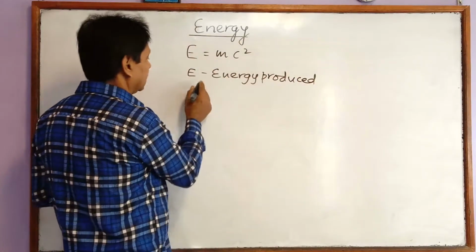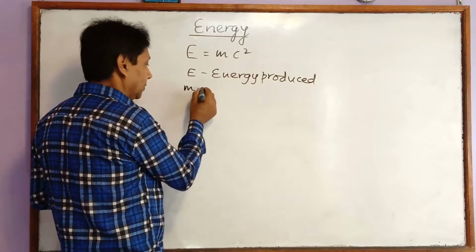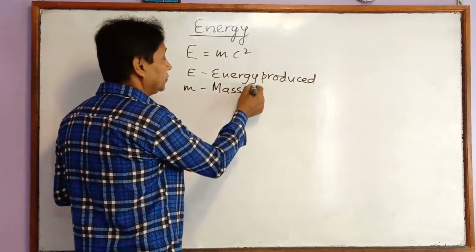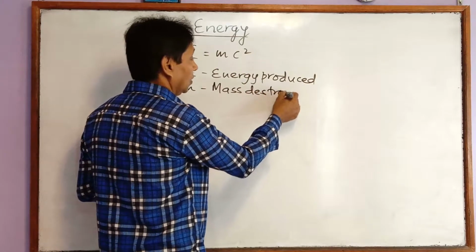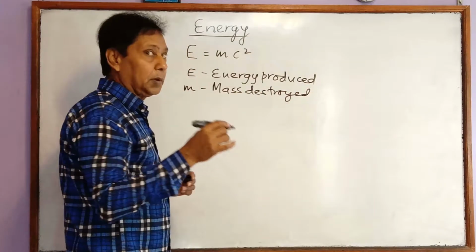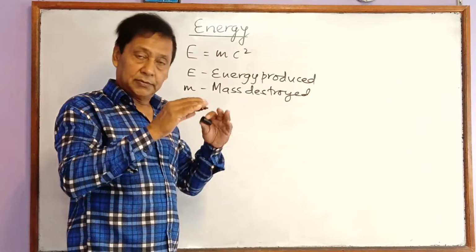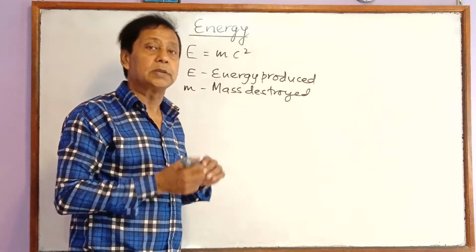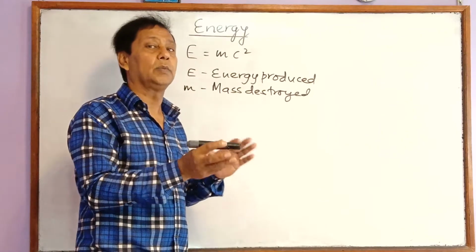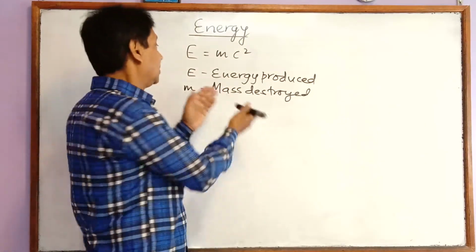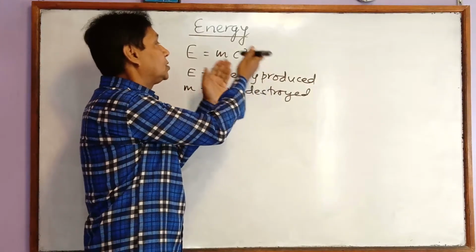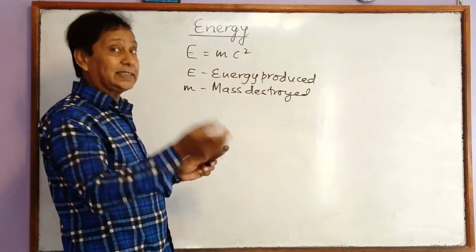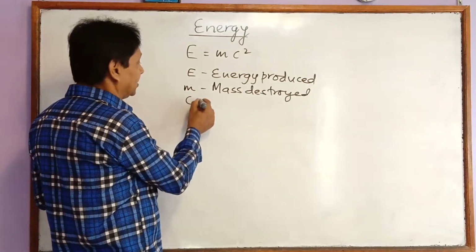And what is the meaning of M? M represents mass destroyed. In previous class, I told you about the destroyed mass in fission and fusion. In both the cases, a certain amount of mass is destroyed, and that destroyed mass converts to a tremendous amount of energy, and we are going to calculate this energy produced by the nuclear reaction, where the mass destroyed is known, and we know the velocity of light.